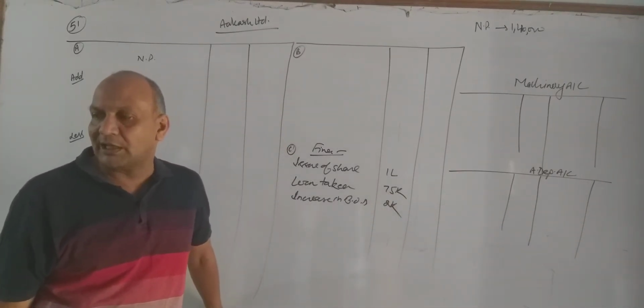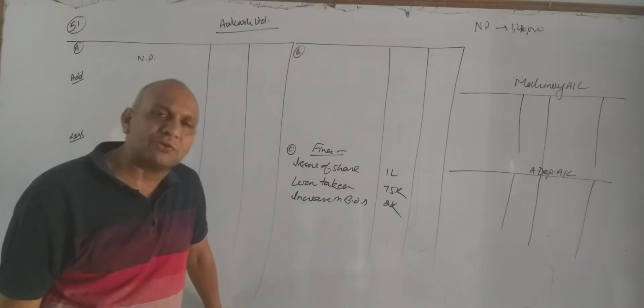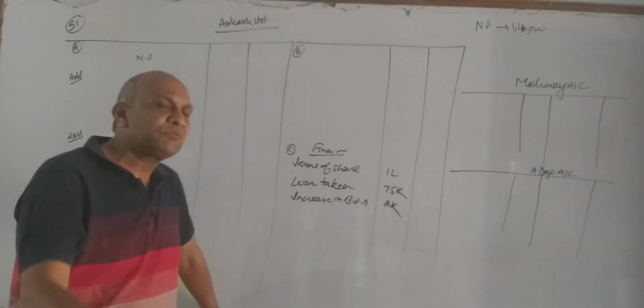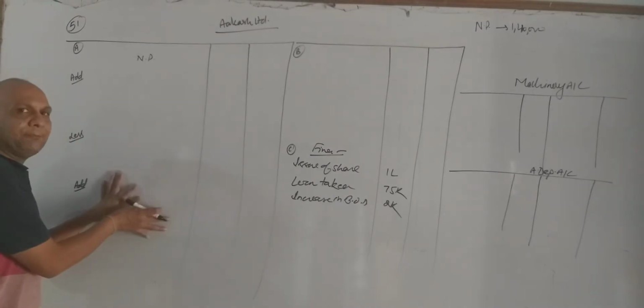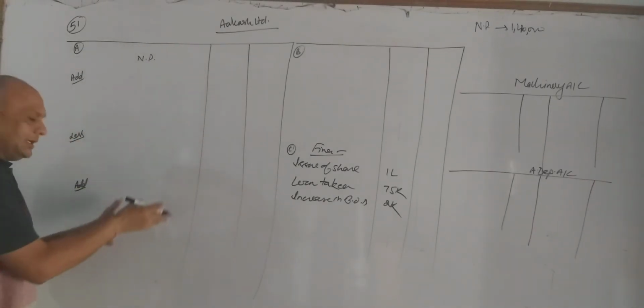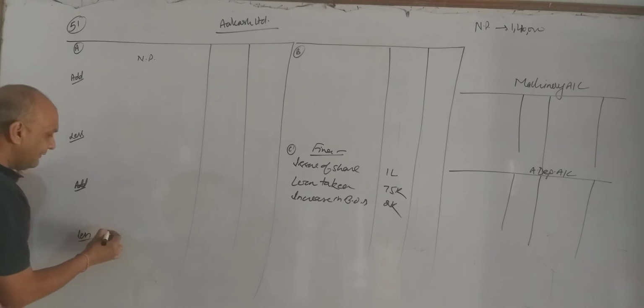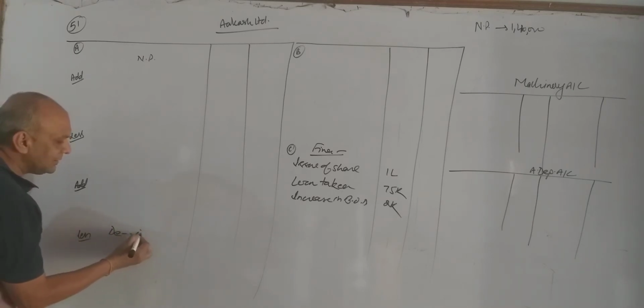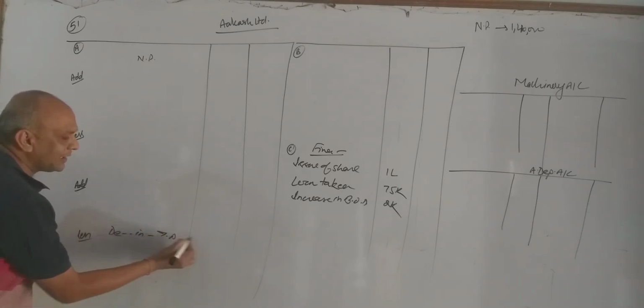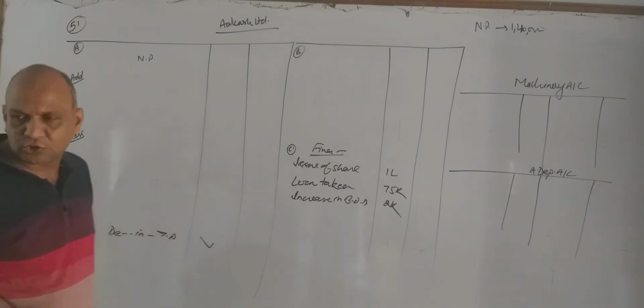Trade payable, current liabilities, last year 83,000, now 15,000. Current liabilities come under the second part of operating activity. Here current liabilities are decreasing. We will write over here decrease in trade payable. Whatever amount is there, we will write in outer column.